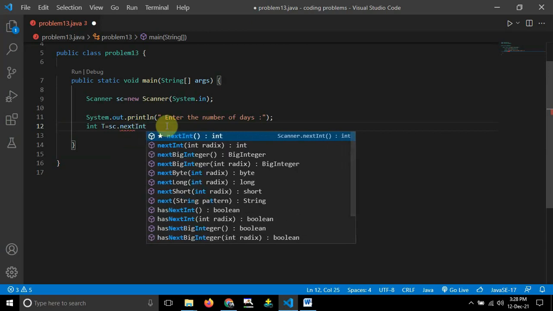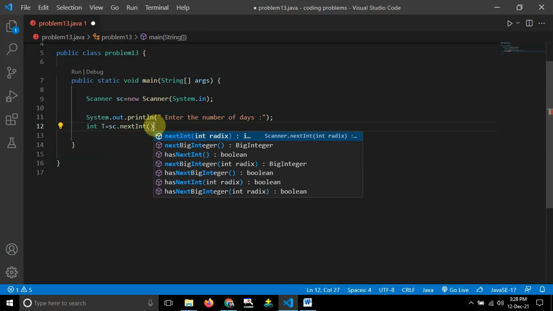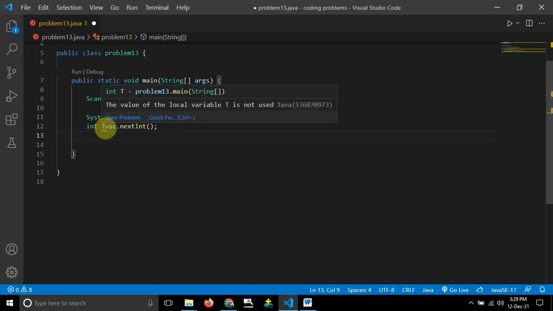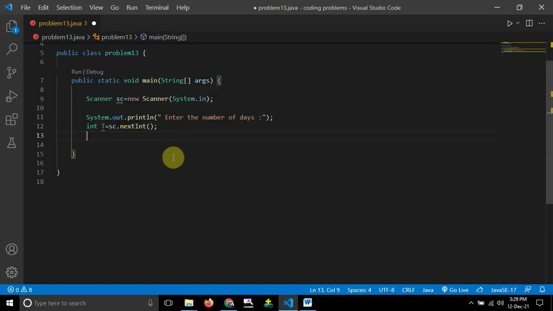Whenever writing nextInt, make sure you write the I in capital. Then open and close parenthesis and terminate the line. This makes sure that whatever you enter from the keyboard will be stored in t as an integer. So we have taken the number of days and stored it in a variable called t. The first thing is done.